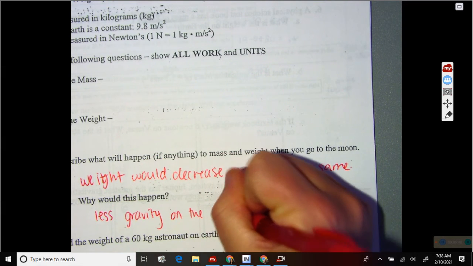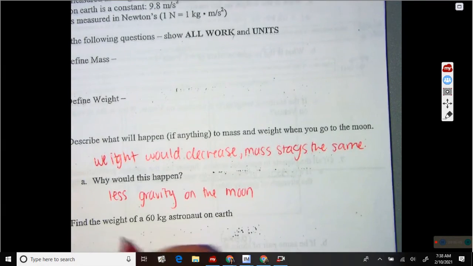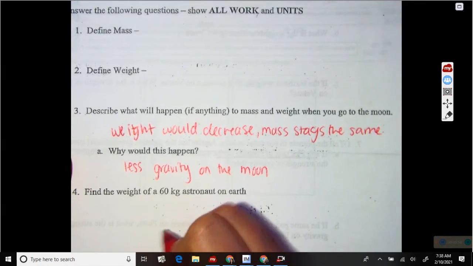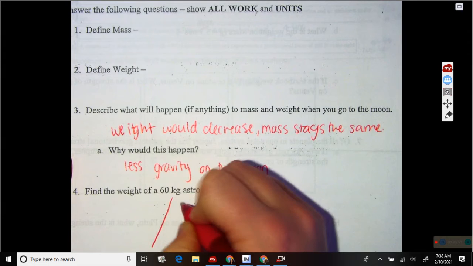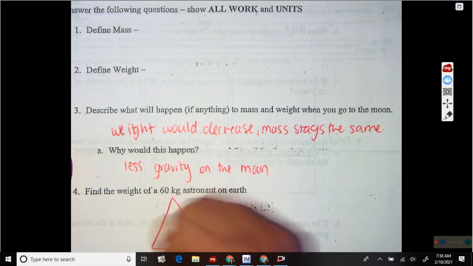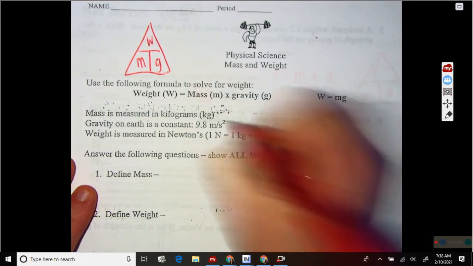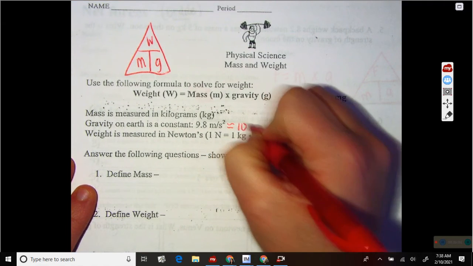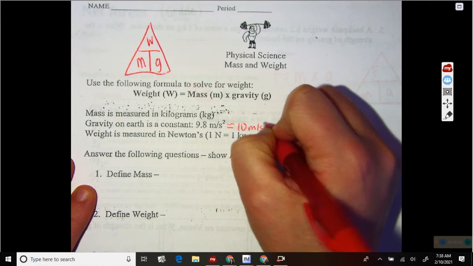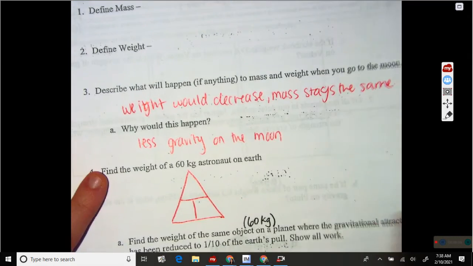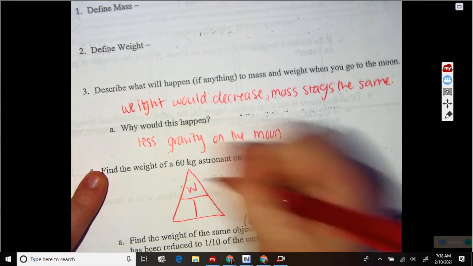So let's do one together, and I think you can figure the rest out yourself. It says find the weight of a 60-kilogram astronaut on Earth. Now we talked about earlier, and it tells you up here, that your gravity on Earth is about 9.8 meters per second squared. So we're going to put about 10 meters per second squared. That'll make it easier for us. So we want to know our weight up here, and we know our mass.